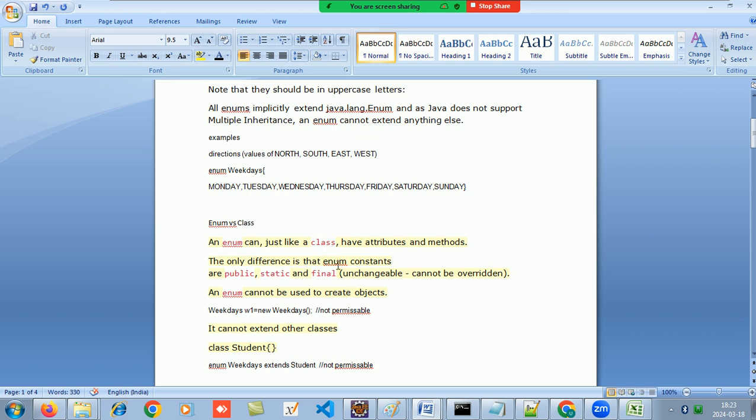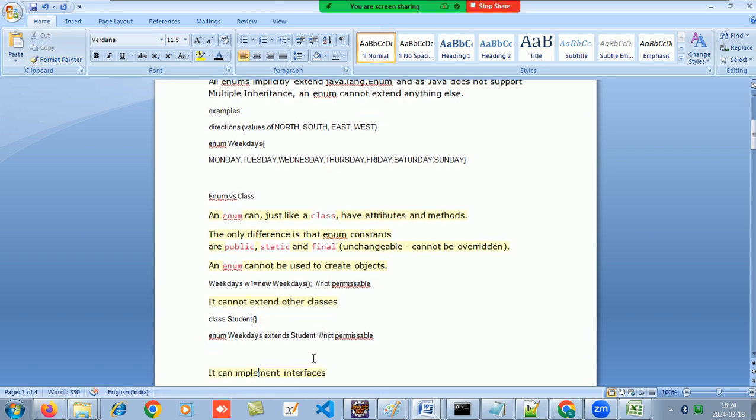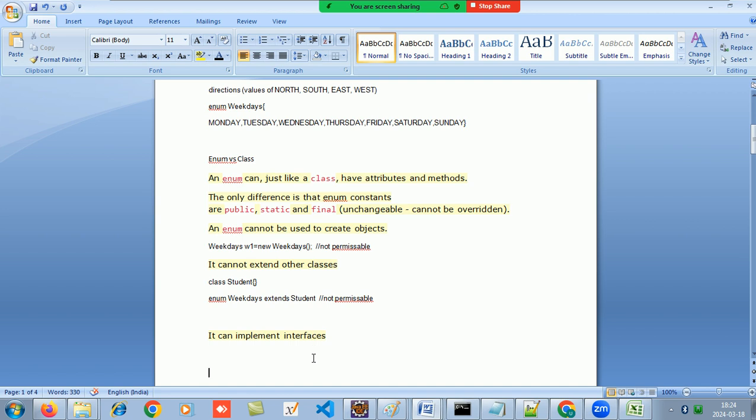The difference is that each enum constant is public, static, and final. It is unchangeable, cannot be overridden. Enum cannot be used to create an object, not possible. Enum cannot extend another class. This is also not possible. It can implement interfaces. Enum can implement interfaces.